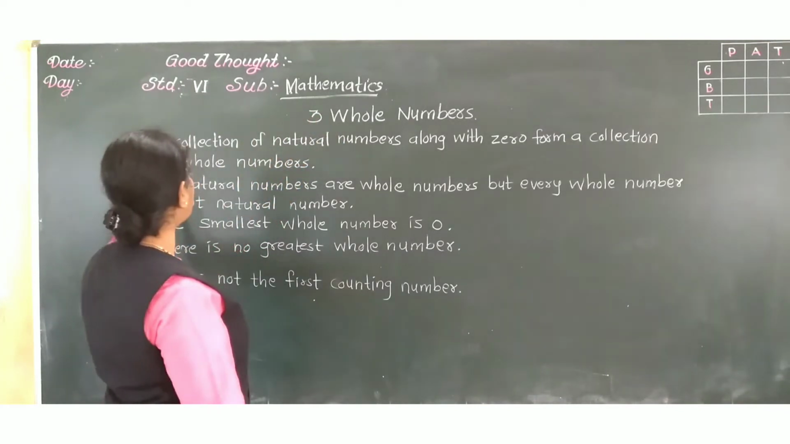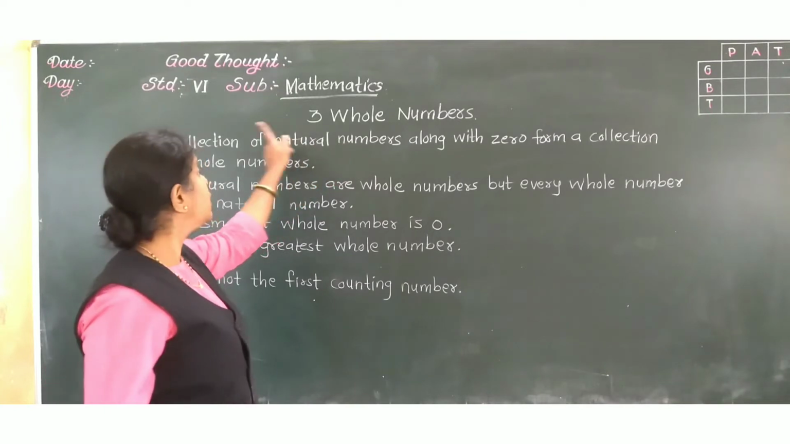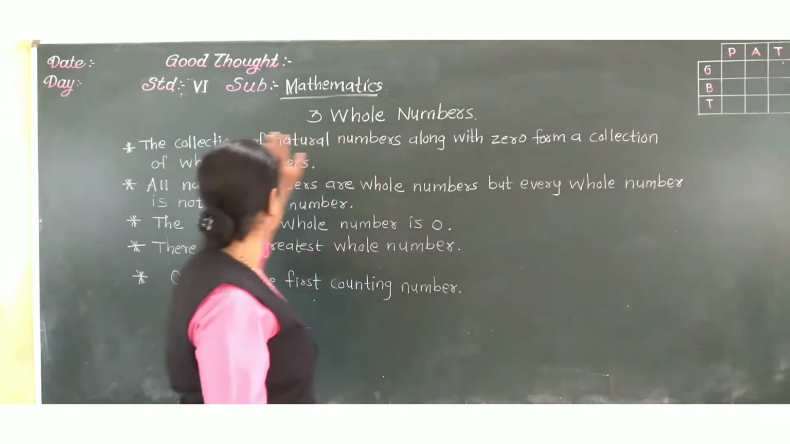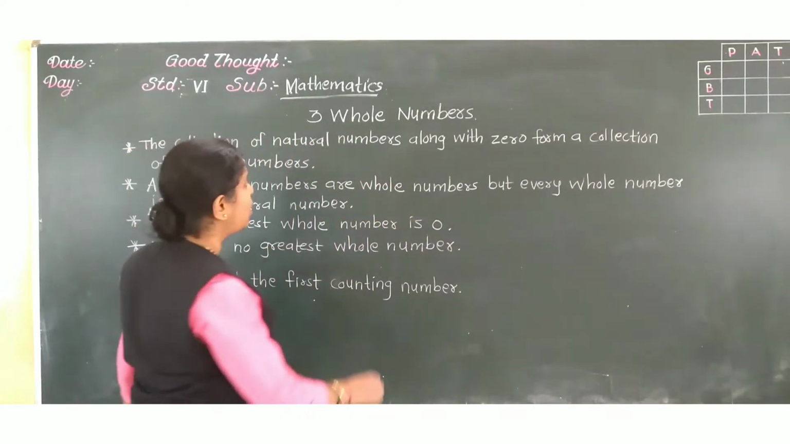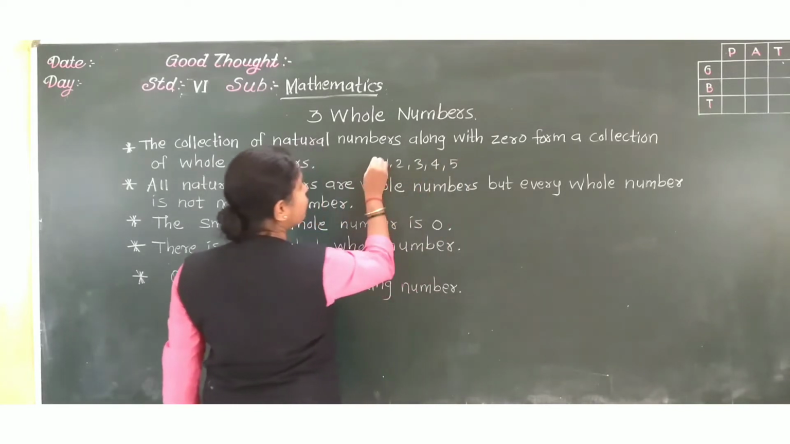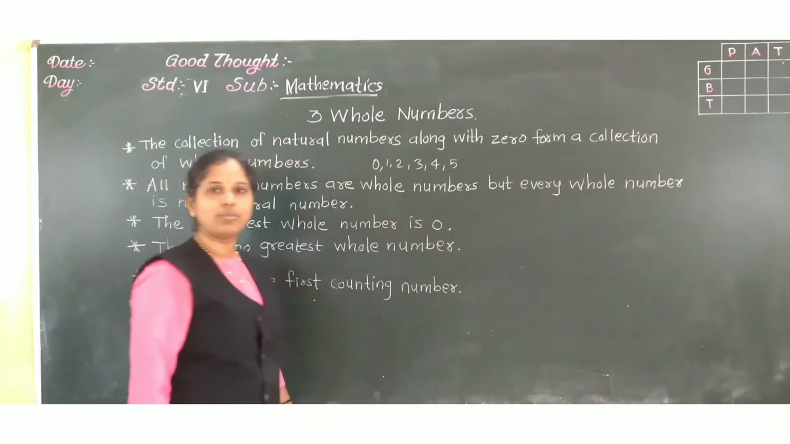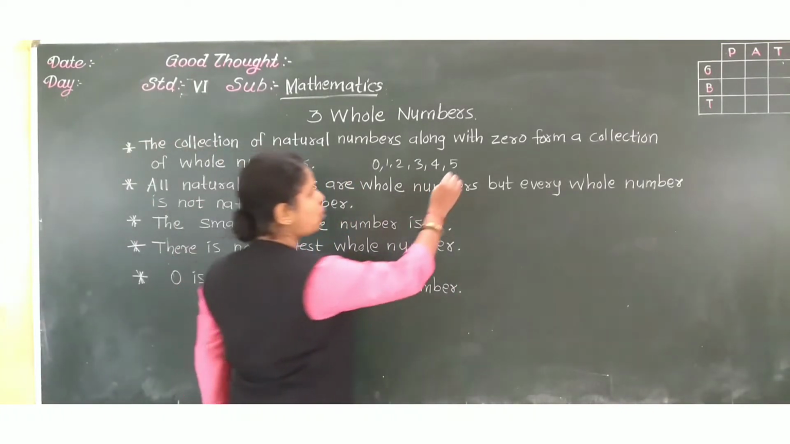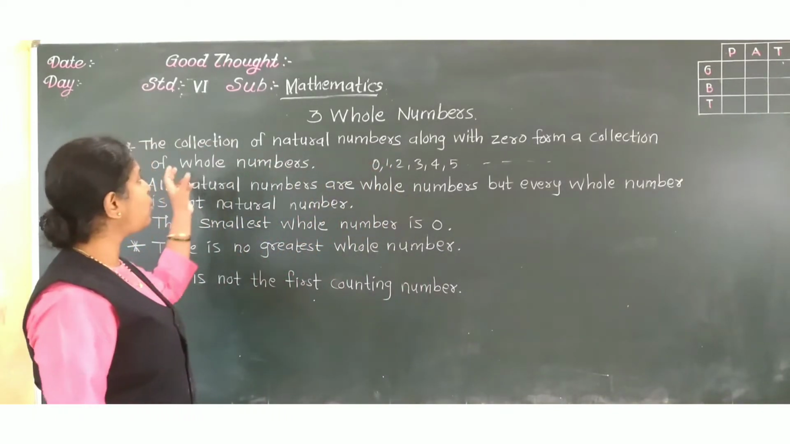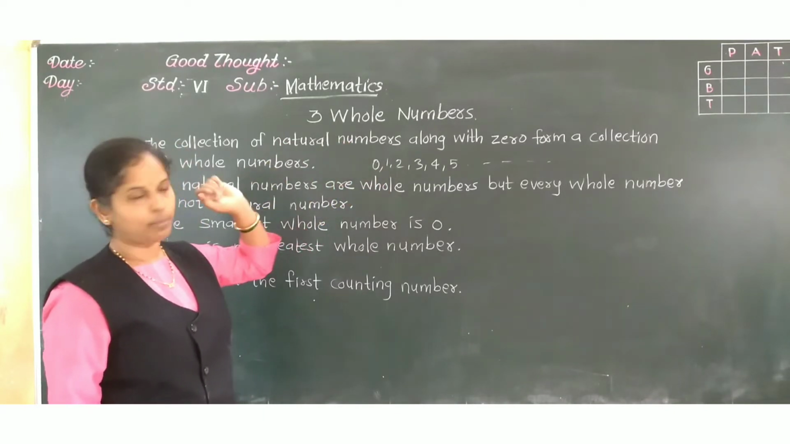See here. The collection of natural numbers starts with 1. The collection of natural numbers along with 0 forms the collection of whole numbers. When we start with 0 along with the natural numbers, it becomes whole numbers. Got it? A collection of natural numbers along with 0 is called whole numbers.